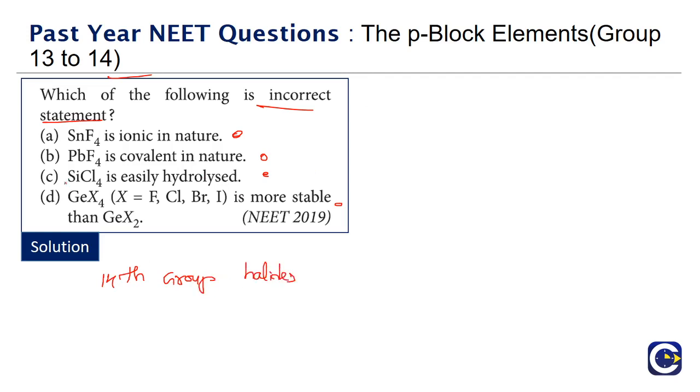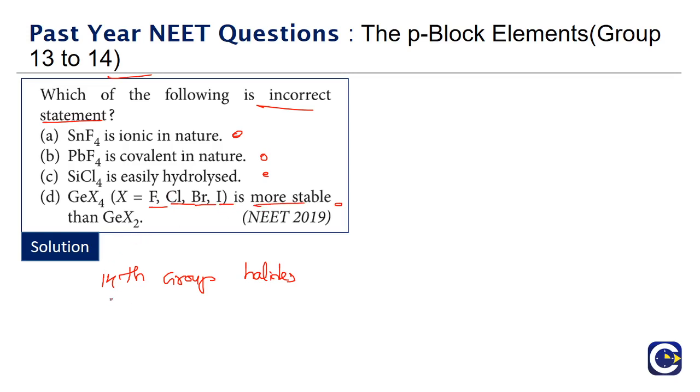If you look at option A, what is option A saying? SnF4, tin tetrafluoride, is ionic in nature. Option B is saying Pb, lead, PbF4 is covalent in nature. Option C is saying that SiCl4 is easily hydrolyzed. Option D is saying that GeX4, where X can be a halogen like fluorine, chlorine, bromine, iodine, is more stable than GeX2.